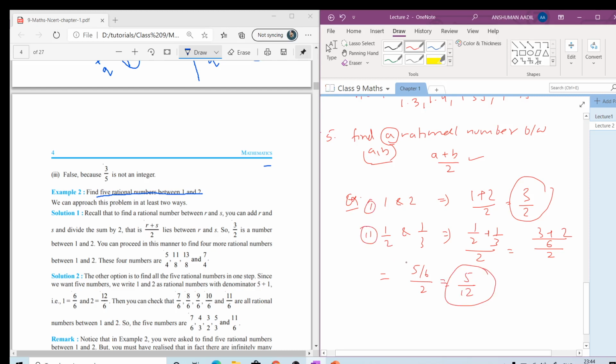We can write many rational numbers. So you can note here, there are infinitely many rational numbers between two real numbers.